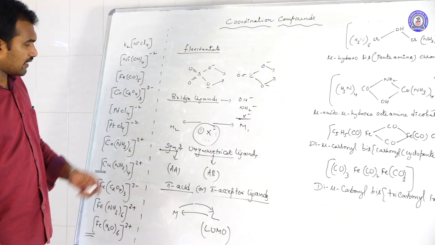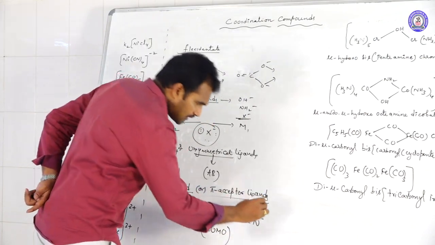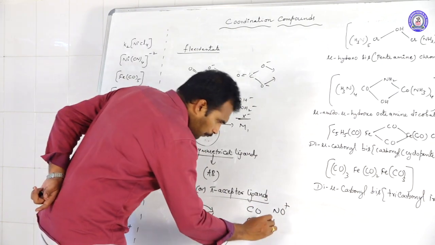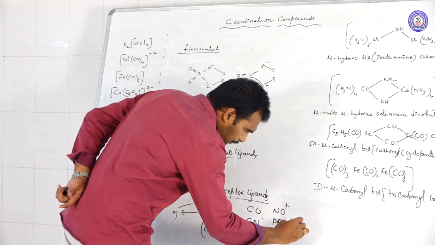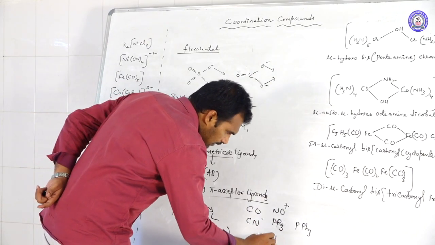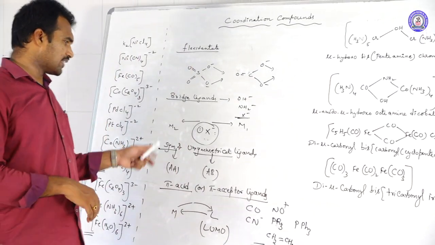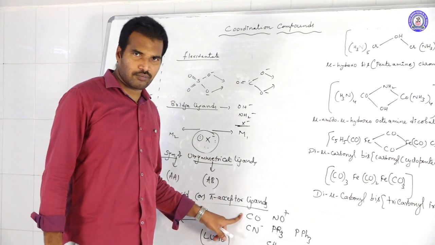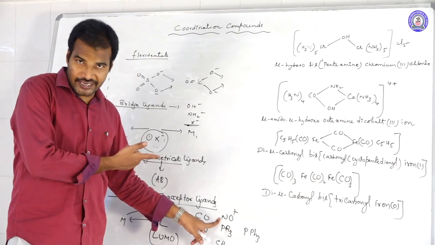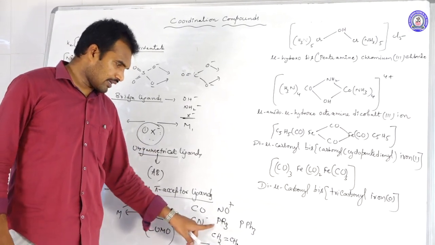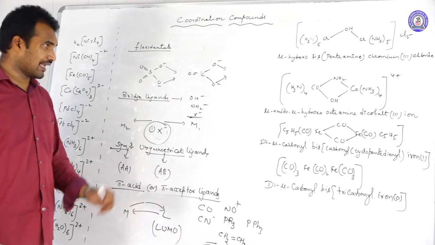Then what ligands act as pi acid or pi acceptor ligands? CO, CN minus, NO plus, PR3, PPh3, and CH2=CH2. CO is carbon monoxide, CN minus, NO plus is the nitrosonium positive ligand, PR3 is trialkyl phosphine, PPh3 is triphenyl phosphine, and ethylene. These are all ligands that act as pi acid, pi acceptor ligands.